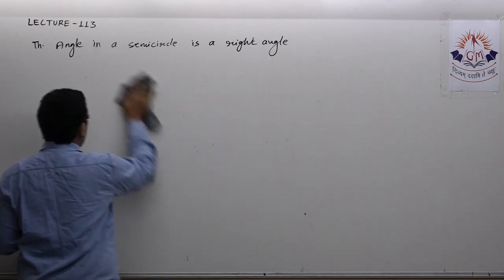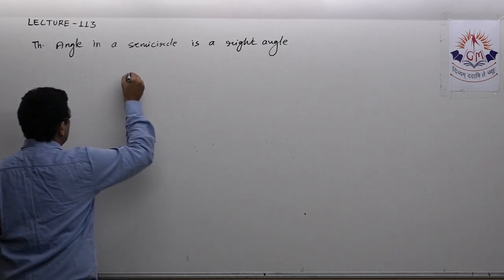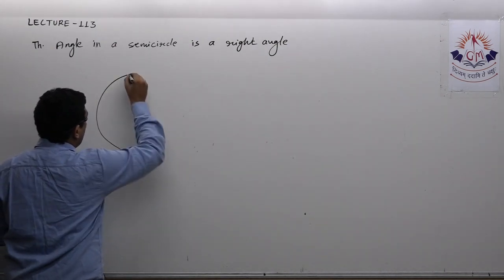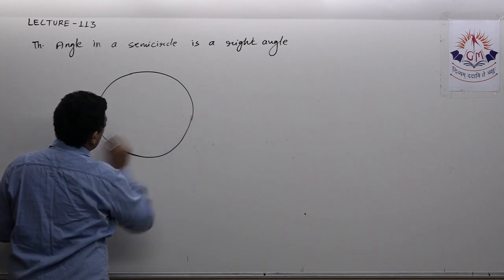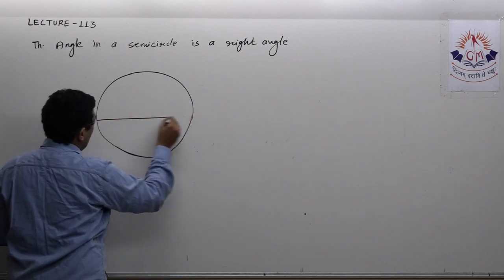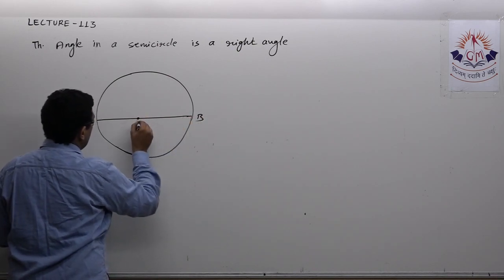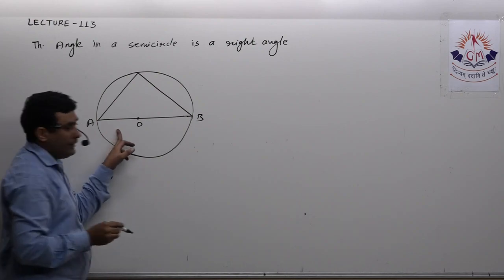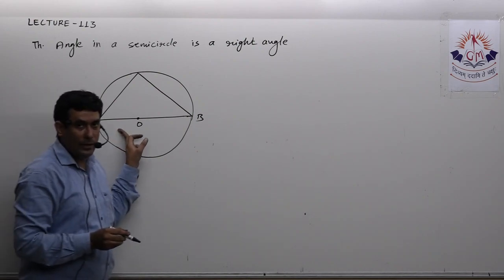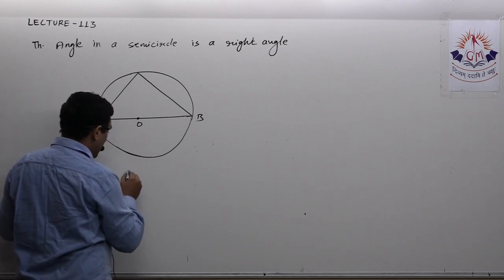We know that angle subtended by an arc at the center is twice the angle subtended by that arc at the remaining part of the circle. So if I say this is AB, this is O, this diameter AB subtends angle AOB at the center, isn't it?